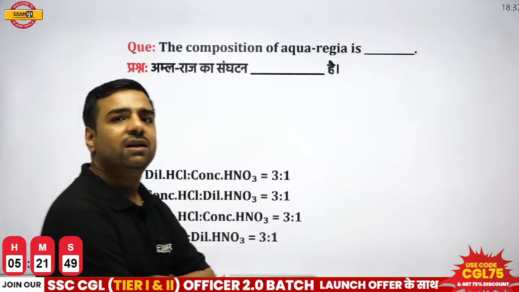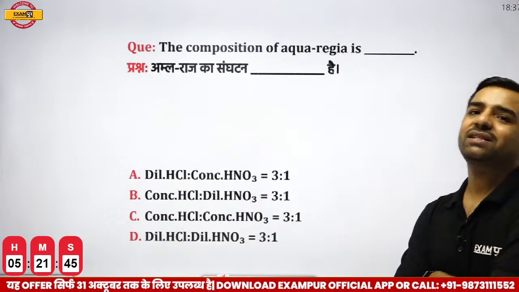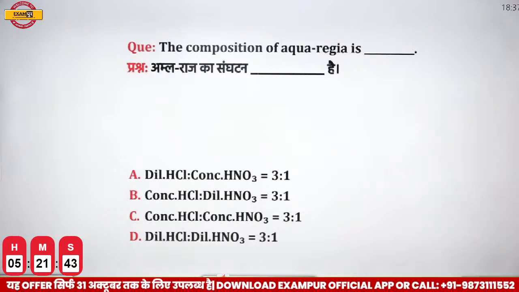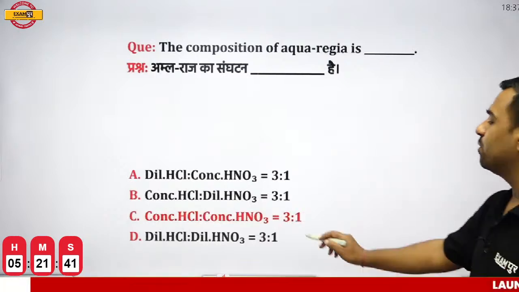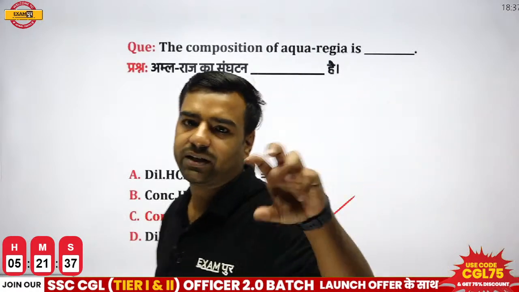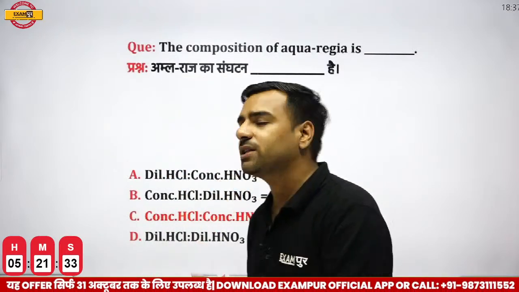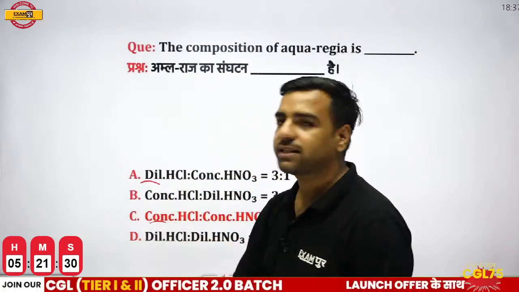Prajwal is with B, Vinod is with C. See, option C, where both are concentrated, would be the correct answer. It's not like one is concentrated and one is dilute. No, both of them must be concentrated in nature. Now, what is the difference between dilute and concentrated? Let's have a look at it.